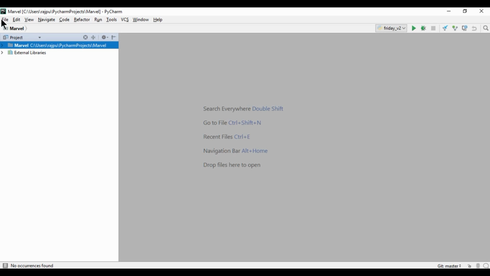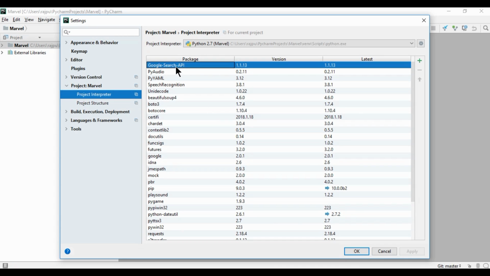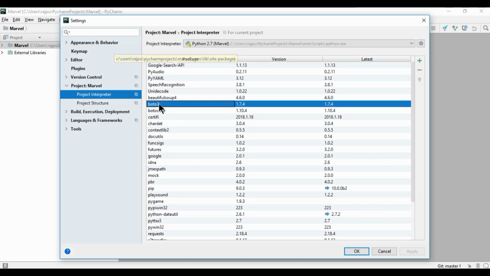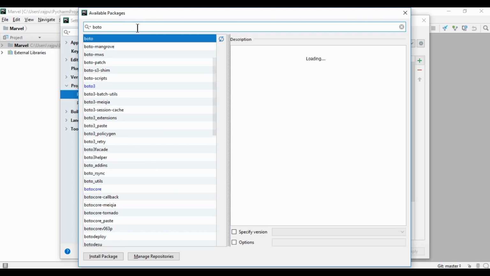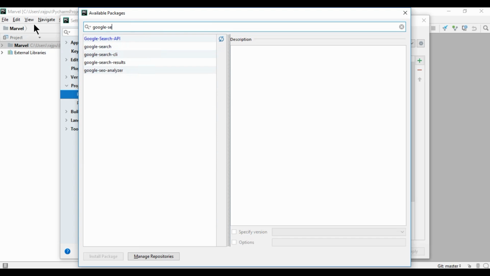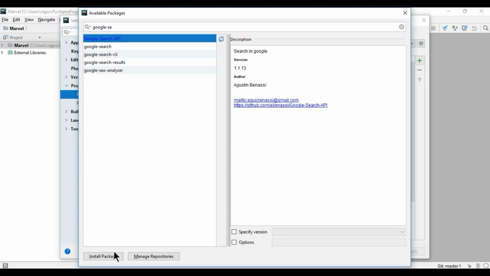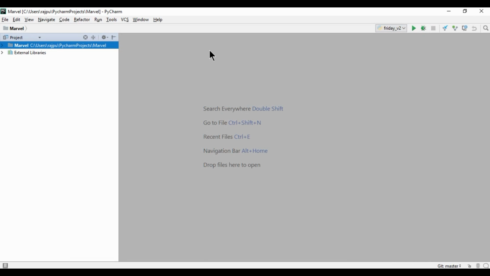So first we need to import some modules, and those modules are Google Search API and Boto3 for Polly services. So these two modules we need to install, and we can do this just by clicking here and searching for the modules. So Boto3, and click install package, then Google Search API, just select it and click on install package. So this way you can install it.